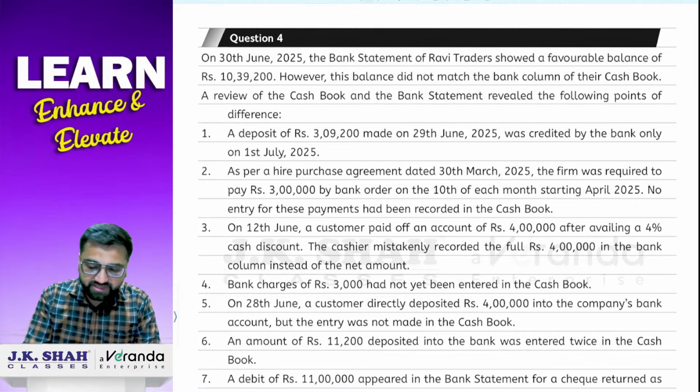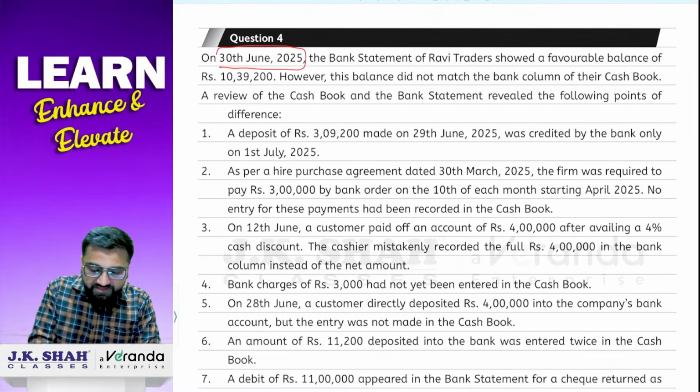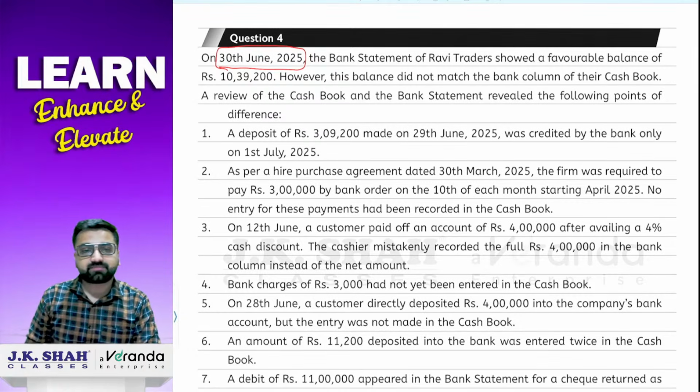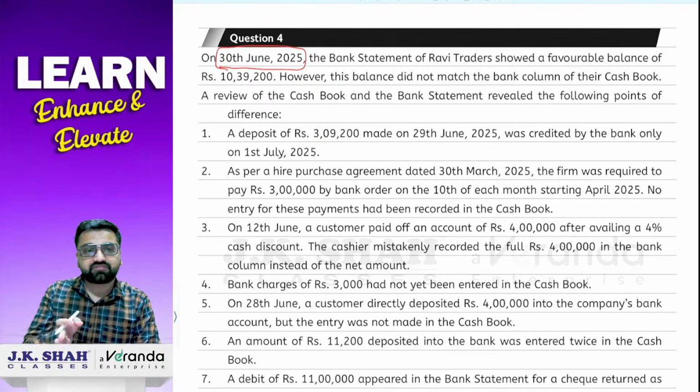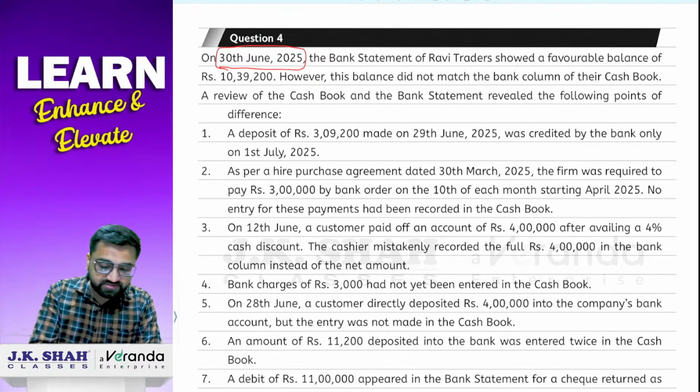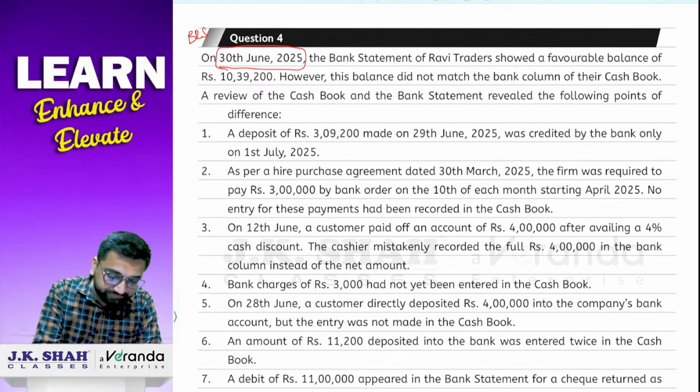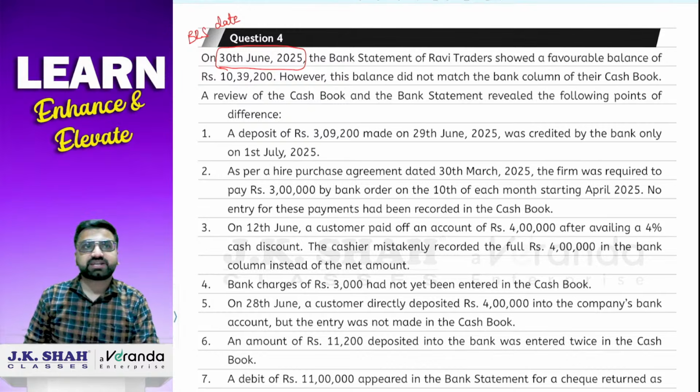Okay. So see what they have told you on 30th June 2025. So basically this is the date on which we are supposed to prepare bank reconciliation statement. So this is our BRS date. We just have to remember this very well because any transaction if we have done after 30th June, उसका इफेक्ट BRS में कैसे आएगा वो बराबर से आपको समझना पड़ेगा. ठीक है? So this is our BRS date, 30th June 2025.